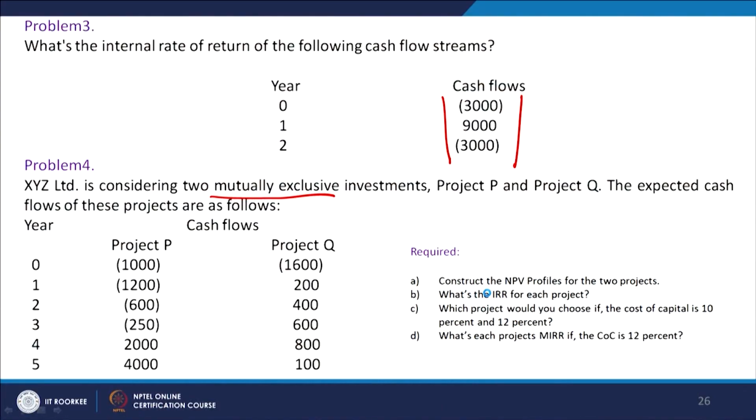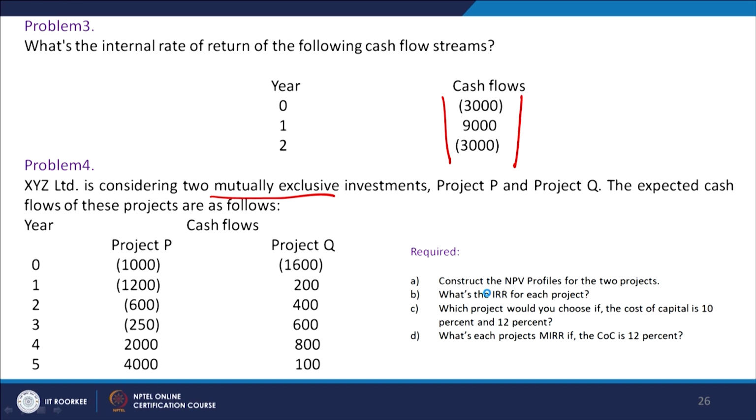And the first important thing here is that these two projects are mutually exclusive. Mutually exclusive projects are those projects where you can take only one. If you take one, you cannot take the other. If you take the second, you cannot take the first. You are given here the information about the cash outflow and cash inflow of the two projects, project P and project Q, and these are the four questions which we have to answer here.